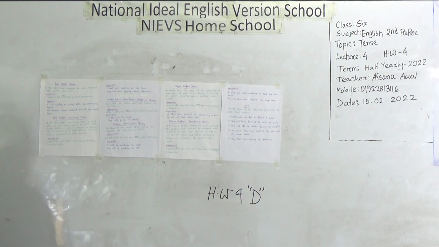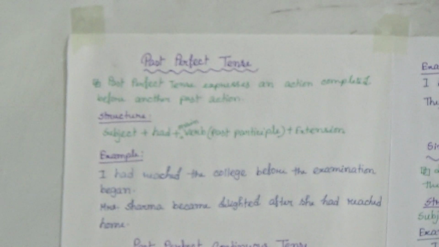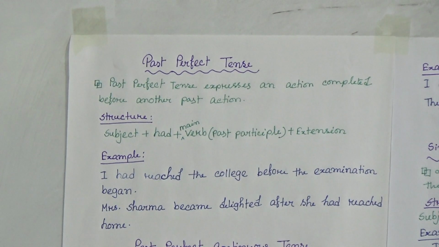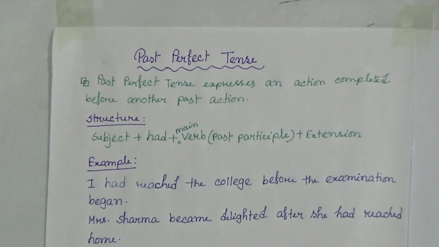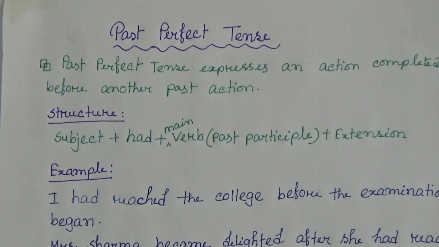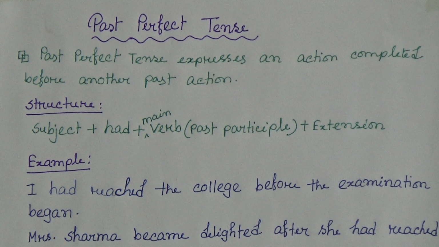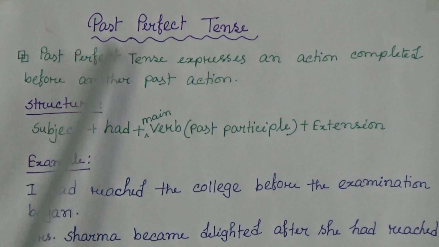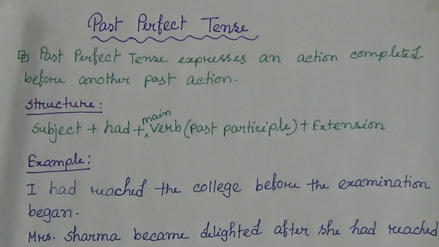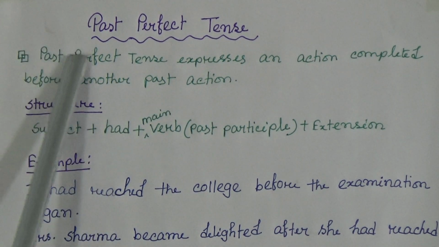In the previous classes we learned different types of tense, that means the classification of tense, and also we learned present indefinite tense, present continuous tense, present perfect tense, present perfect continuous tense, and also past indefinite tense and past continuous tense. And today we will learn the other kinds, that means the other types of the tense.